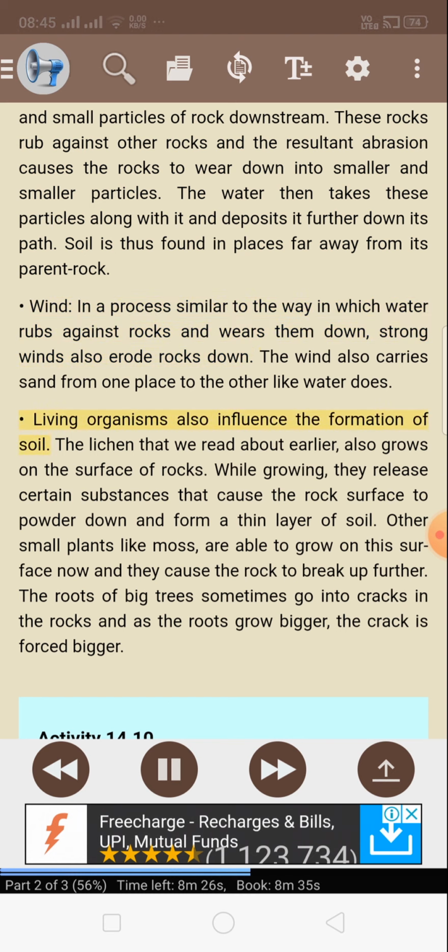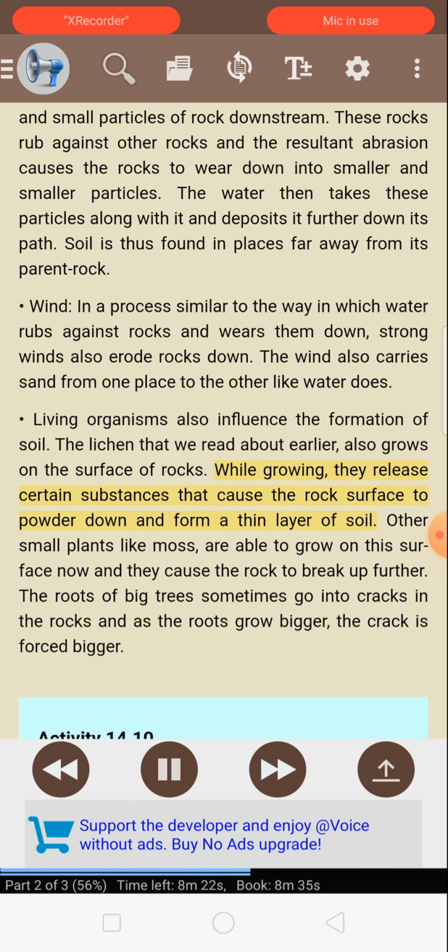Living organisms also influence the formation of soil. The lichen that we read about earlier also grows on the surface of rocks. While growing, they release certain substances that cause the rock surface to powder down and form a thin layer of soil. Other small plants like moss are able to grow on this surface now and they cause the rock to break up further. The roots of big trees sometimes go into cracks in the rocks and as the roots grow bigger, the crack is forced bigger.